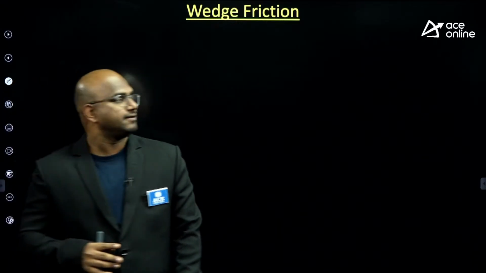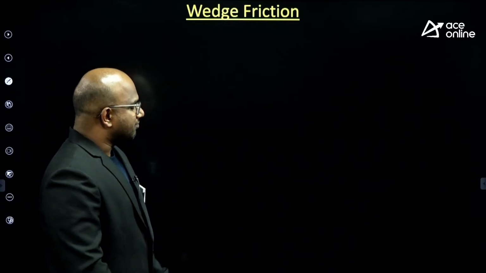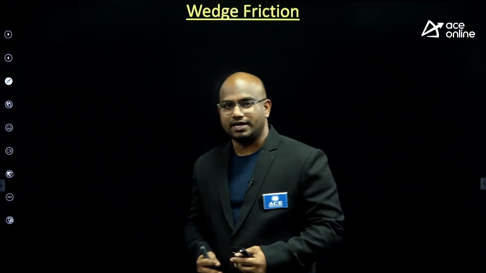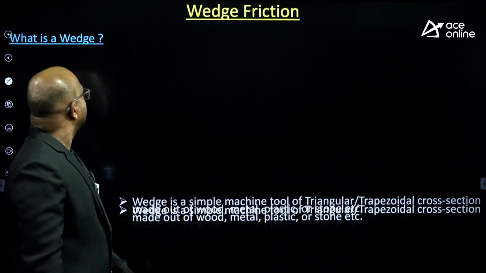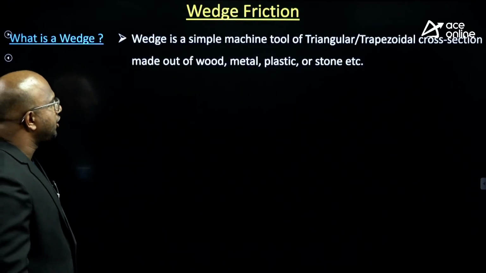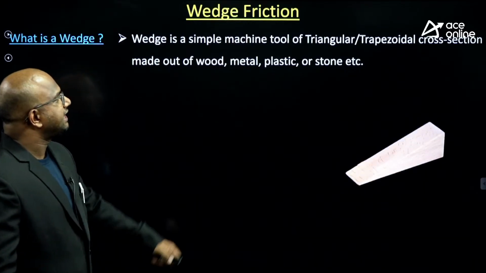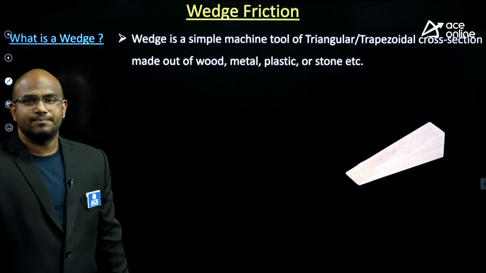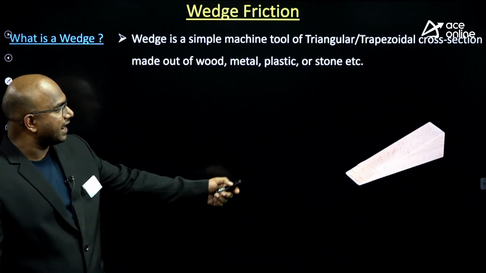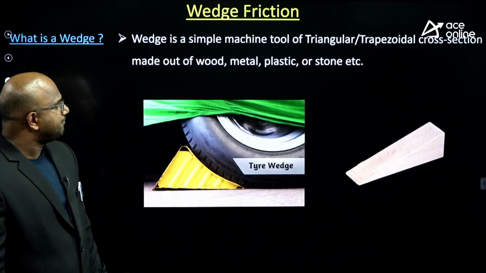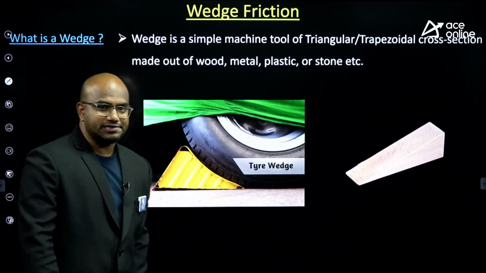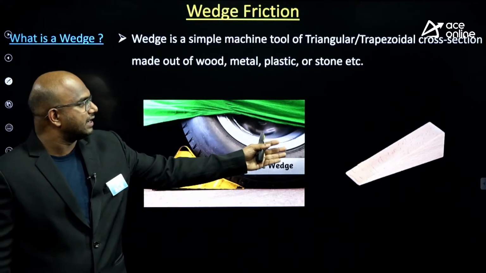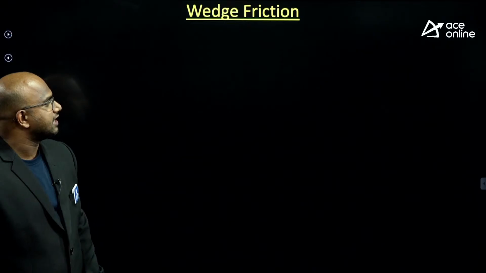Okay, let's see wedge friction. First of all, you'll understand what is meant by wedge. A wedge is a simple machine tool of triangular or trapezoidal cross section made of wood, metal, plastic or stone. You might have seen this is a kind of wedge. You have seen tire wedges. Tire wedges are simple metal or wooden wedges.